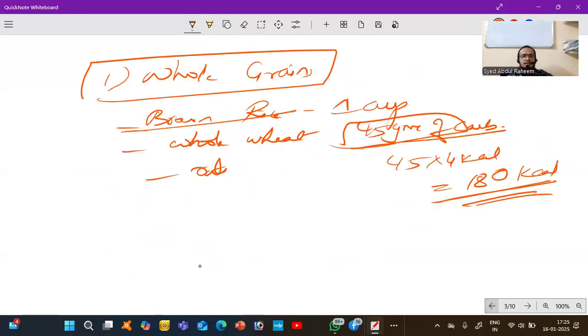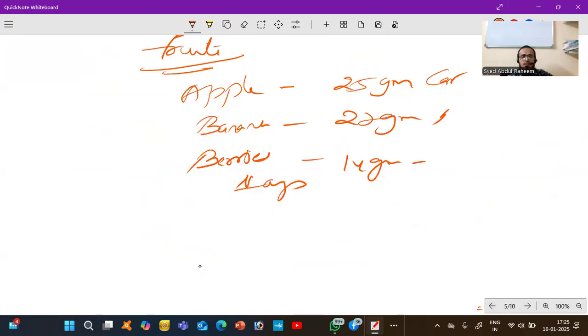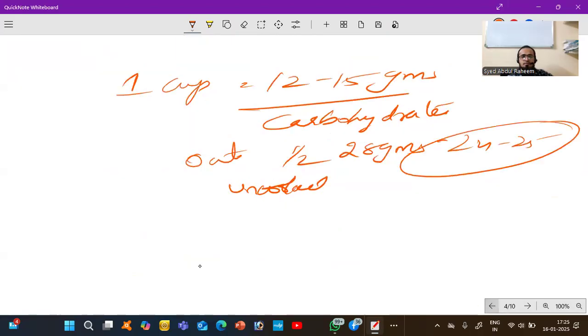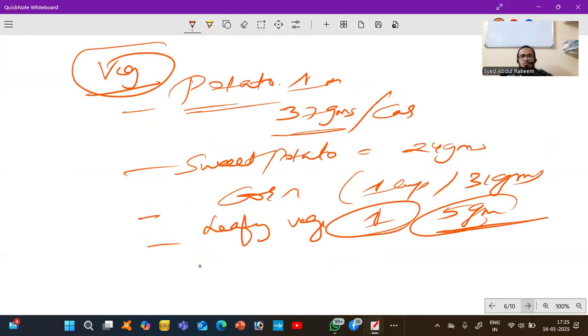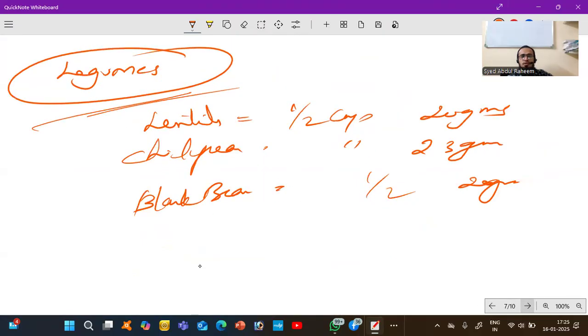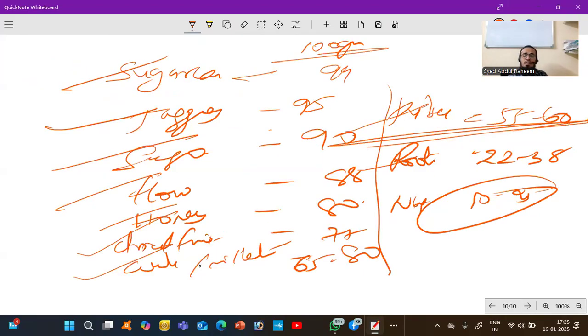I will divide them into different categories, then you will understand easily. Whole grains, fruits, vegetables, legumes, nuts and seeds, dairy products, and other daily products, whatever we use. So this is about the dairy products, whatever we use daily.